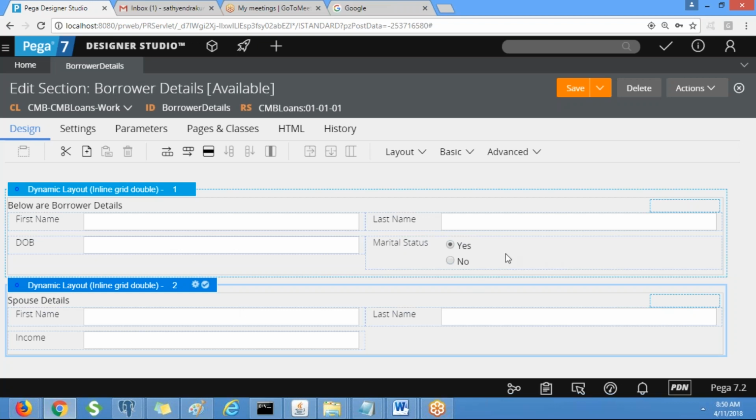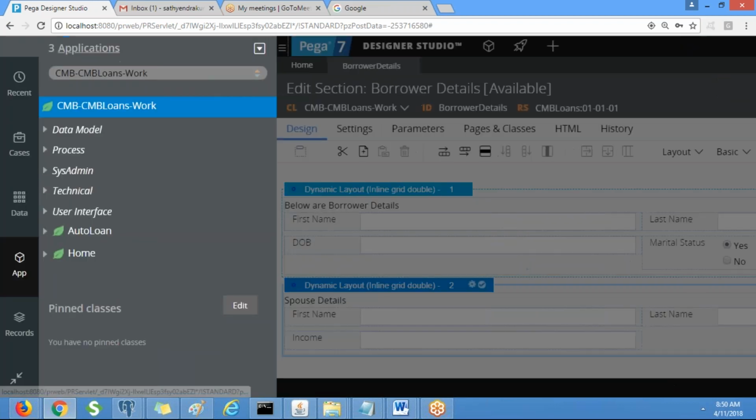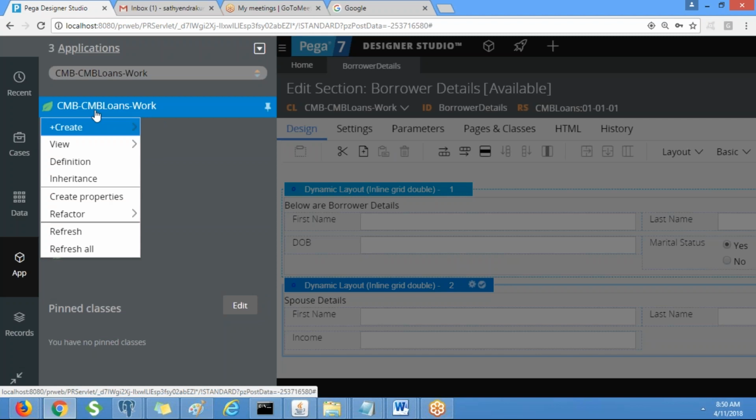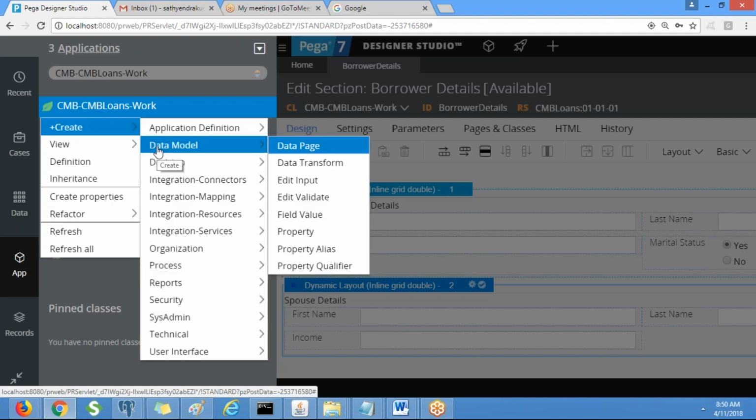Now we have a when rule. When is a decision rule available under the decision category. It is like an if statement. It can return true or false. If this is true, it will perform some action; if not, it will perform some other action.